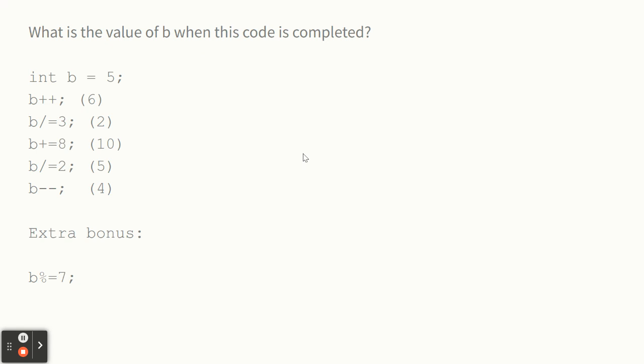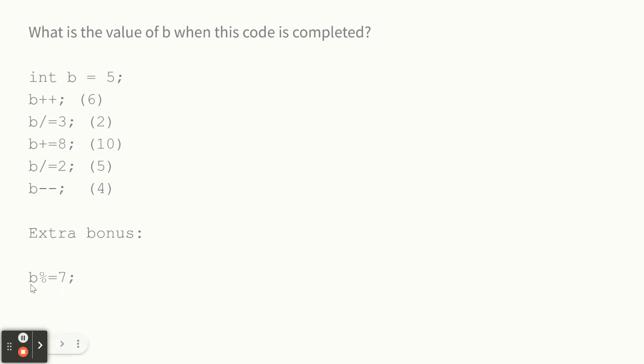So in case you had any questions, when you do the plus plus, you're at 6. Divide equals 3, you're at 2. Plus equals 8, you're at 10. Divide equals 2, you're at 5. And minus minus, you're at 4.